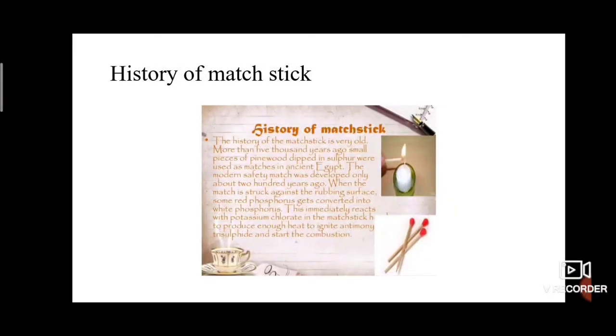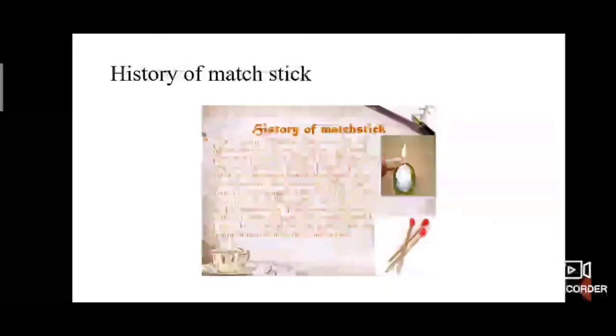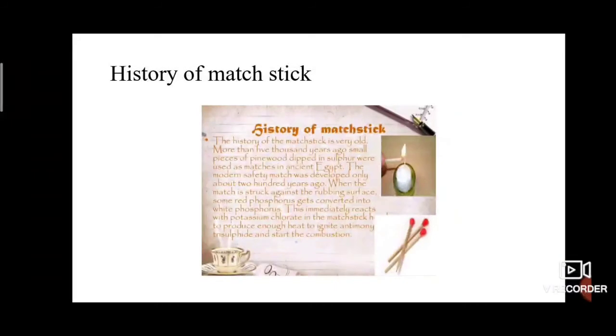The head of the matchstick contains what? Antimony trisulfide and potassium chloride. The rubbing surface has powdered glass and red phosphorus. When the matchstick is rubbed against the rubbing surface, red phosphorus gets converted into white phosphorus. This immediately reacts with potassium chloride, and the matchstick head produces heat. Then it is burning. What do we call this process? Combustion.